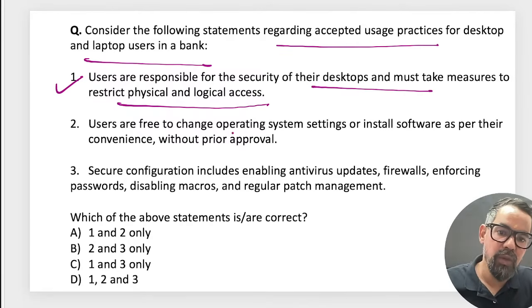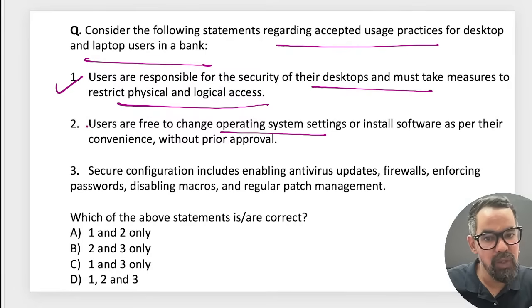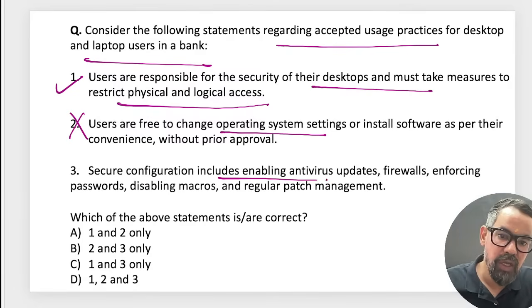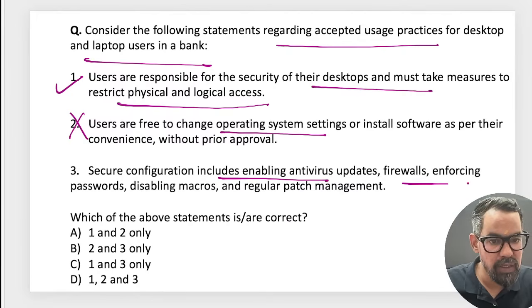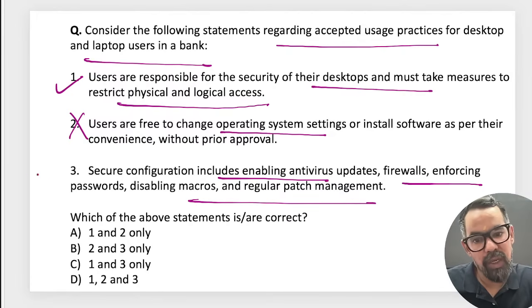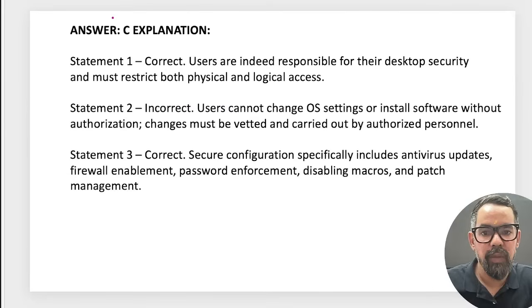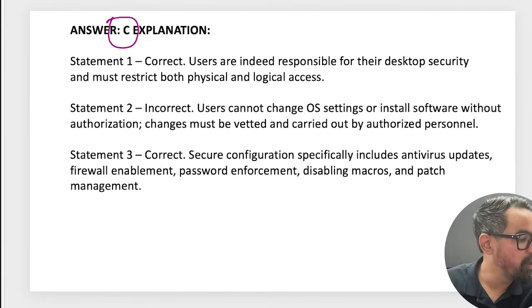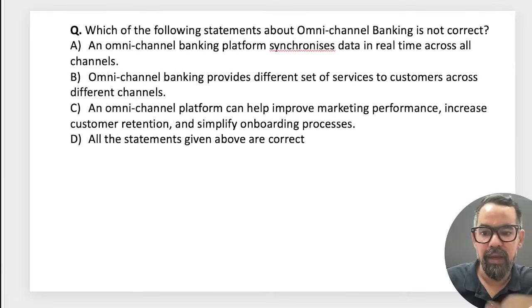Users are free to change operating system. No, without IT approval you cannot. Secure configuration includes enabling antivirus, firewall, and these are generally part of this. 1 and 3 means option C will be the right answer for this particular question. Correct? Right. Next one.